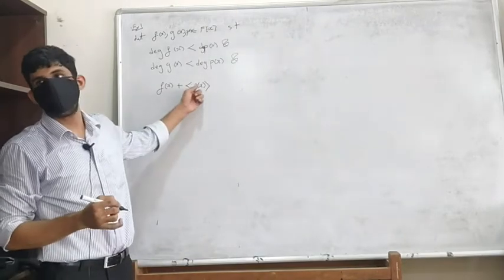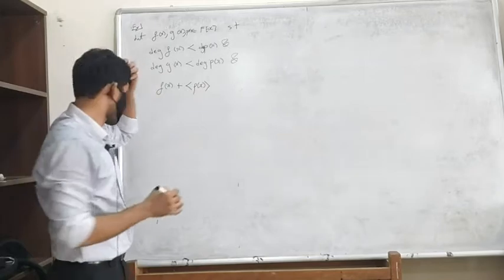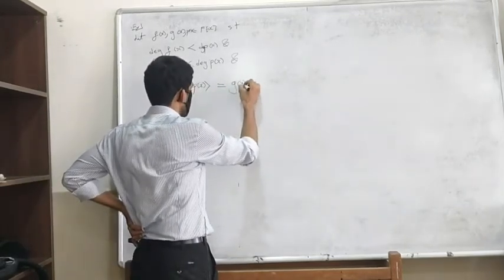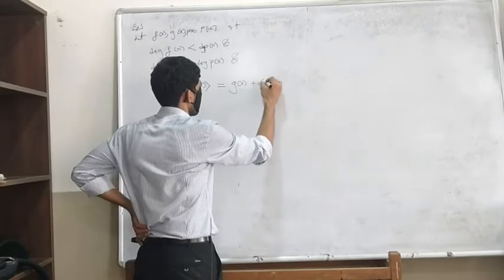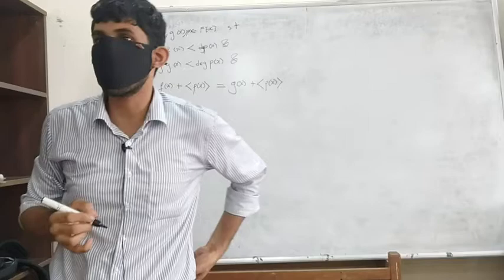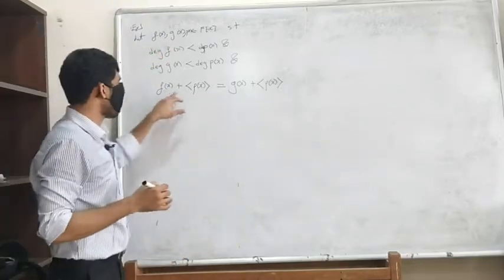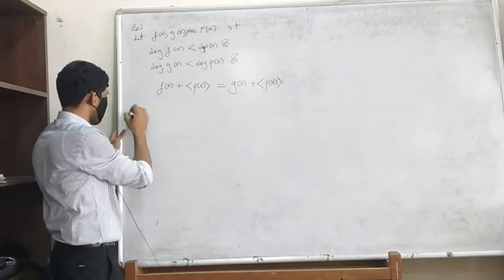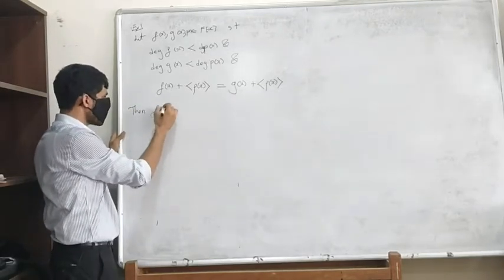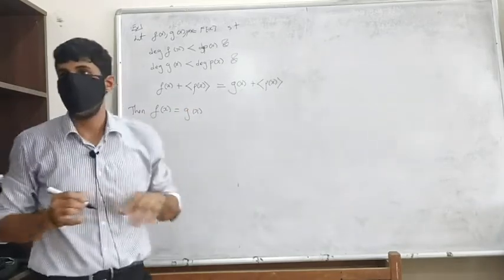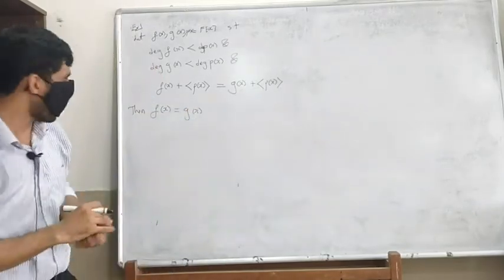This is an additive subgroup, right? It's an ideal, it's an additive subgroup. If I know that these two are equal, what can I say about g of x and f of x? Then interestingly, f of x will be equal to g of x. And why? It's quite easy to see why.